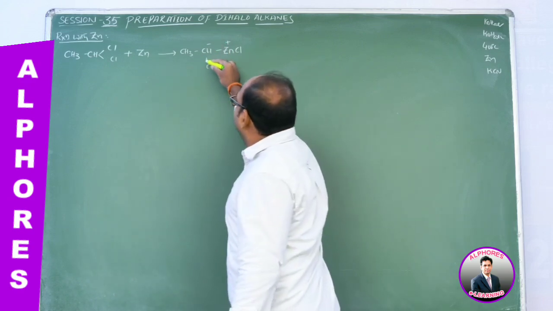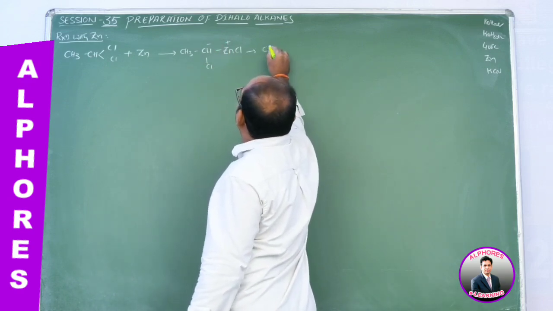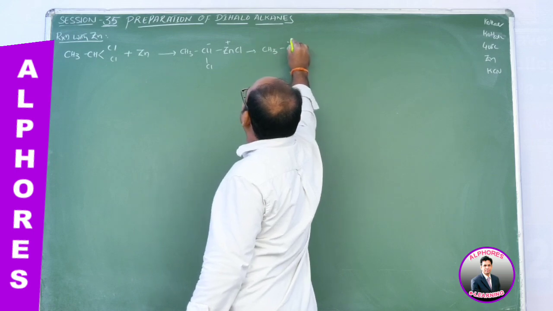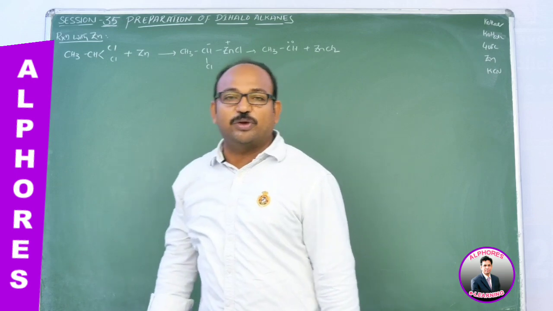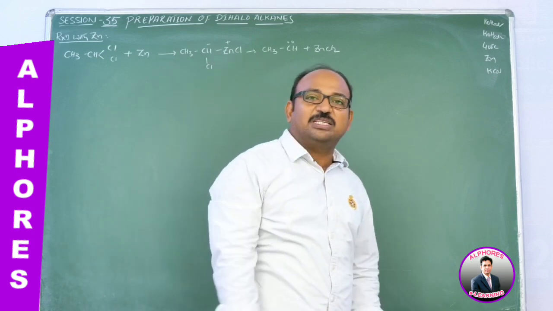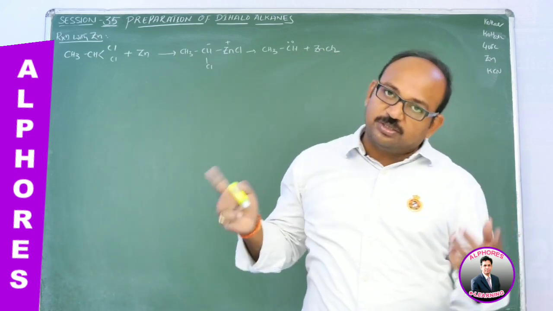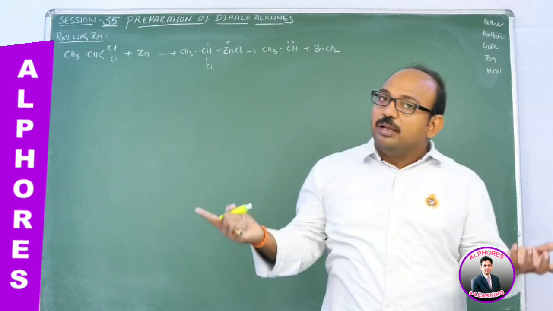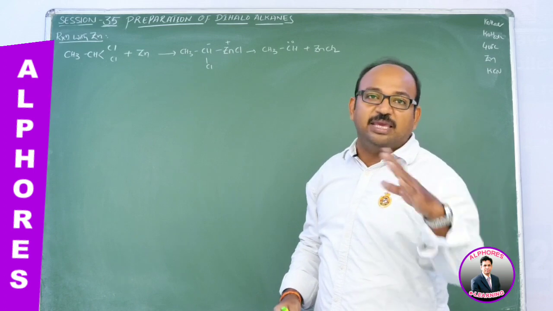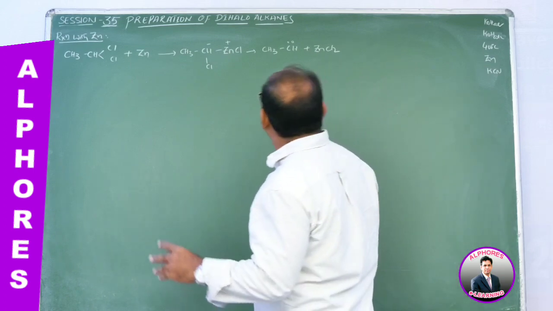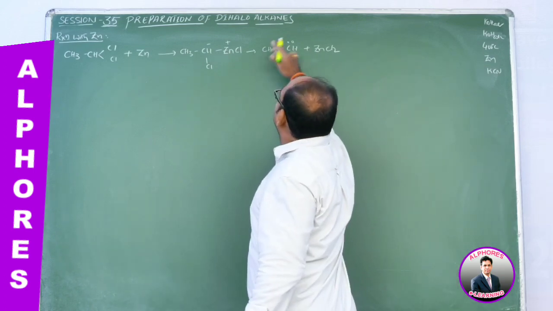Then this Cl has to come out, and we get CH3CH, which we call the carbene, and ZnCl2. After formation of this carbene, such carbenes may join and form a double bond containing compound, an alkene, or in other words, one more thing may happen here.